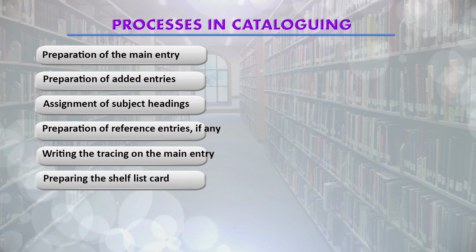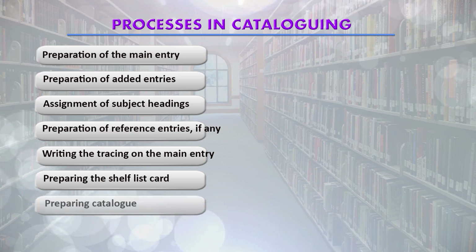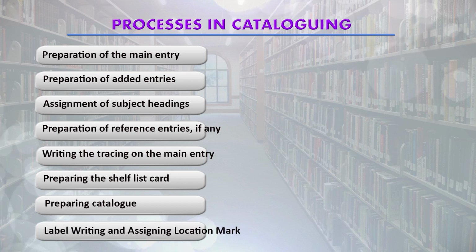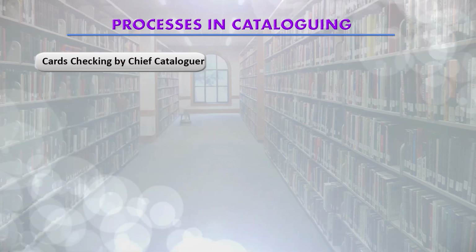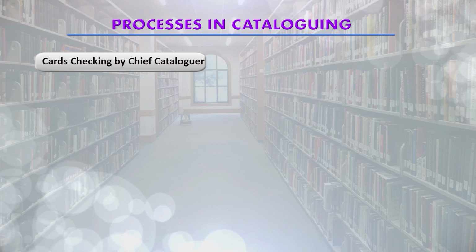Then shelf list cards are also prepared in this process. Preparing a catalog is being done. Then label writing and assigning location mark to those labels, then card checking by the chief cataloger so as to avoid any mistake.